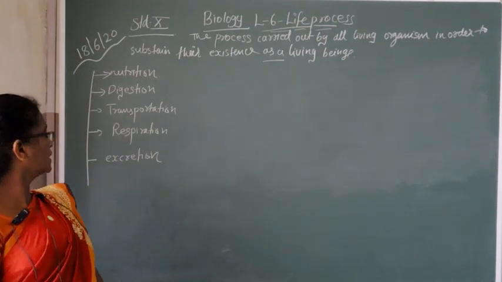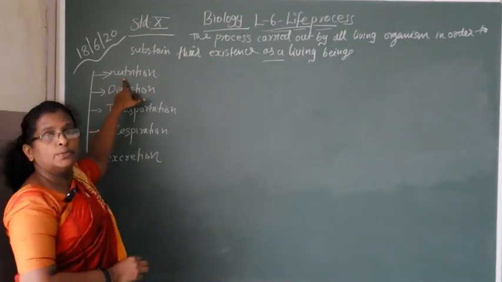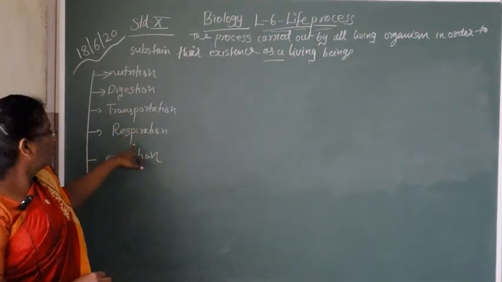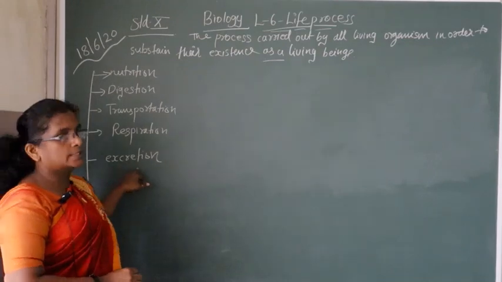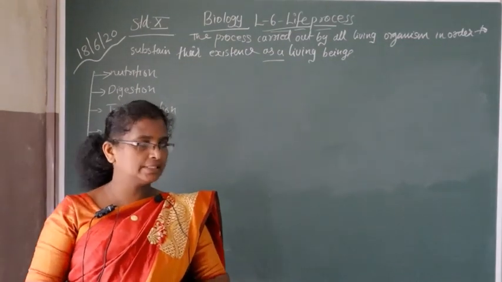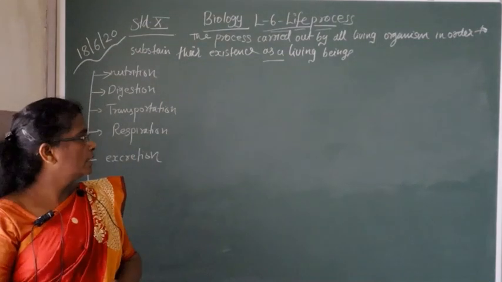The life processes are nutrition, digestion, transportation, respiration and excretion. All these life processes take place inside our body.